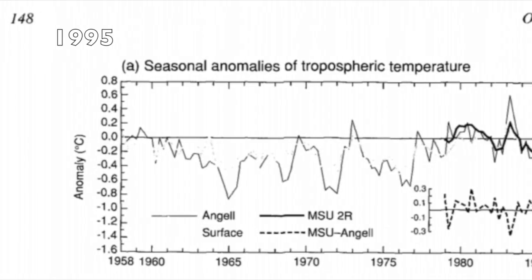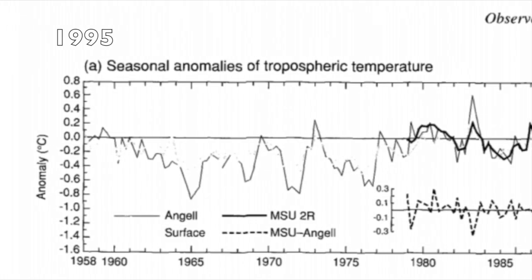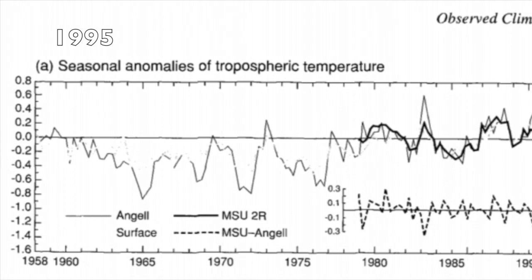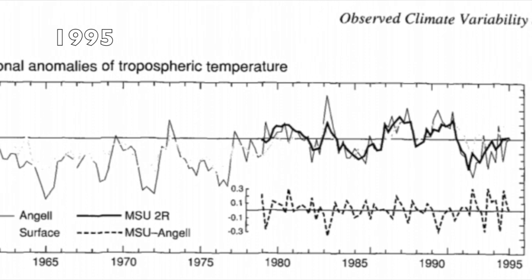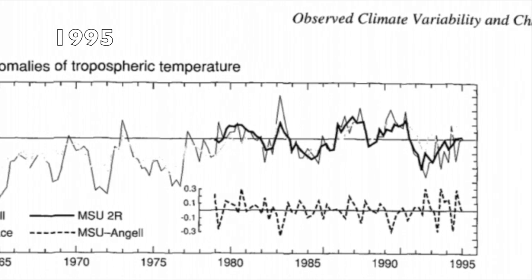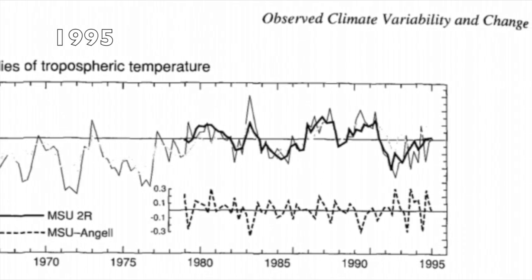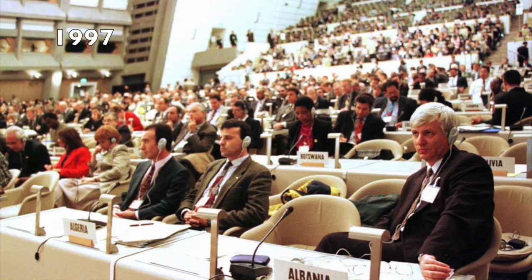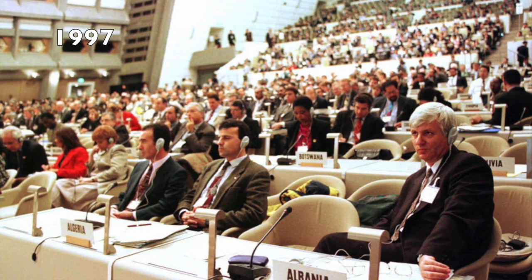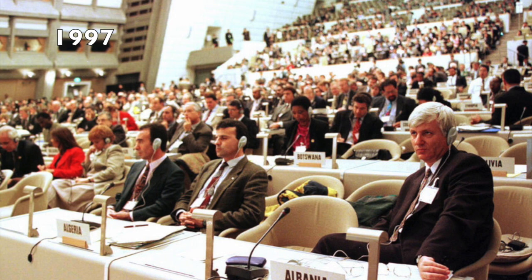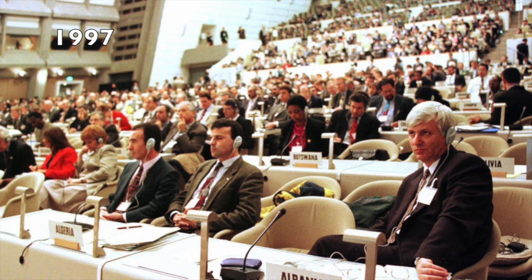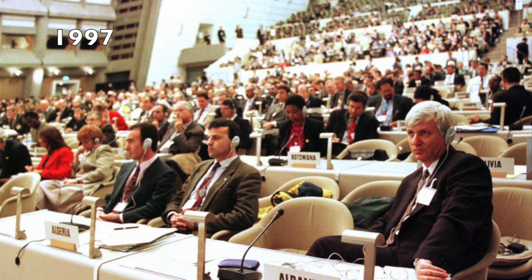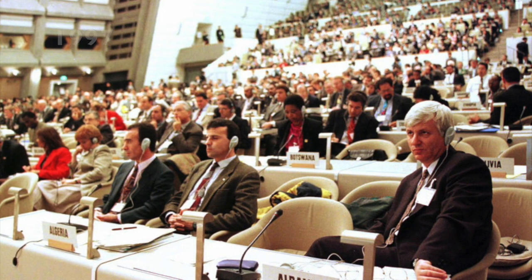In 1995, the IPCC second assessment report concludes that the balance of evidence suggests a discernible human influence on the Earth's climate. This has been called the first definitive statement that humans are responsible for global warming and climate change. In 1997, the Kyoto Protocol is agreed on. Developed nations pledged to reduce emissions by an average of 5% in the period of 2008 to 2012, with wide variations on targets for individual countries.